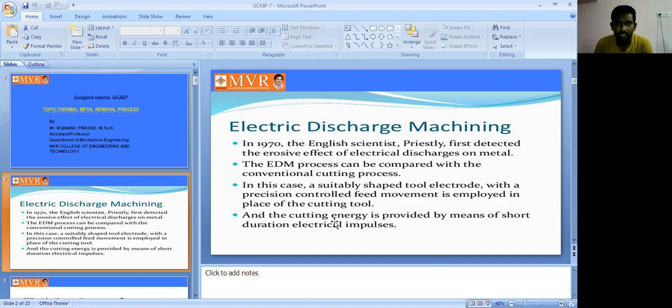The cutting energy is provided by means of short duration electrical impulses. That is the introduction to electrical discharge machining, EDM.